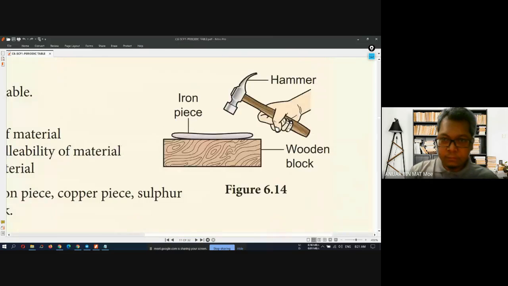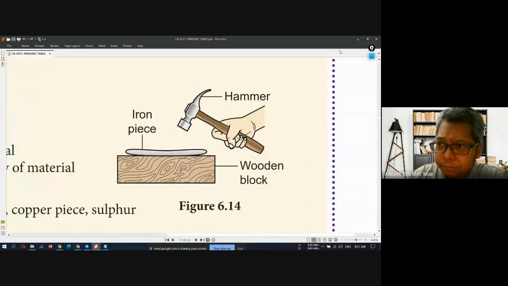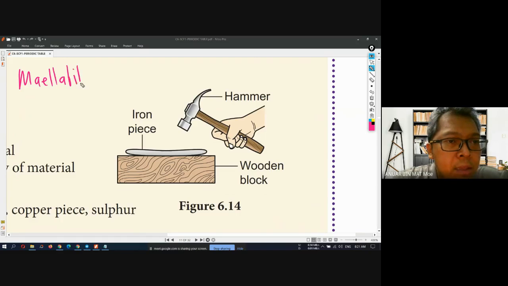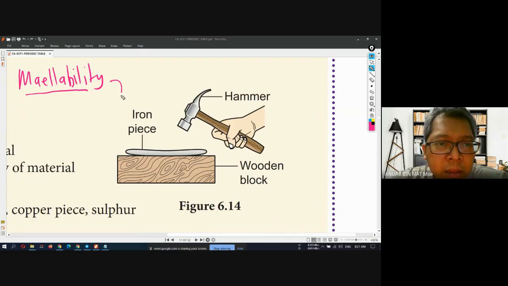Okay. This one is malleability. How do we spell it? Malleability. Malleability means that we can turn it into shape. For example, if I hit it with a hammer, it can be formed into a different shape. So this is malleability. All right.